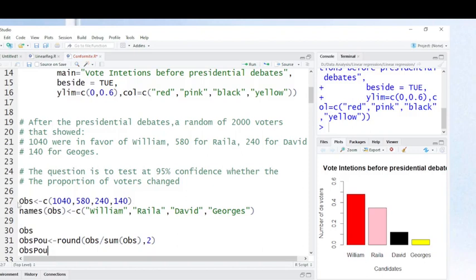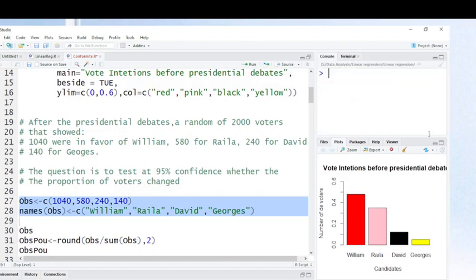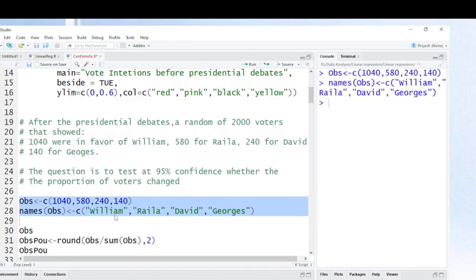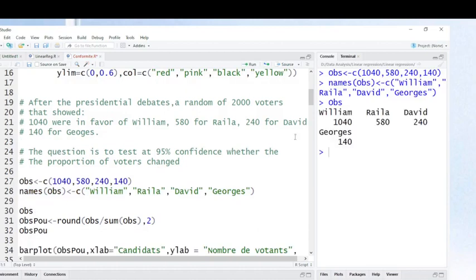Now I'm going to do the same to indicate under each presidential candidate his intention votes. Now I can show you the results. This is like what I have done before.